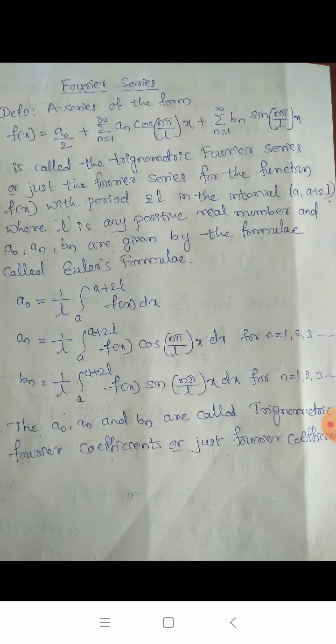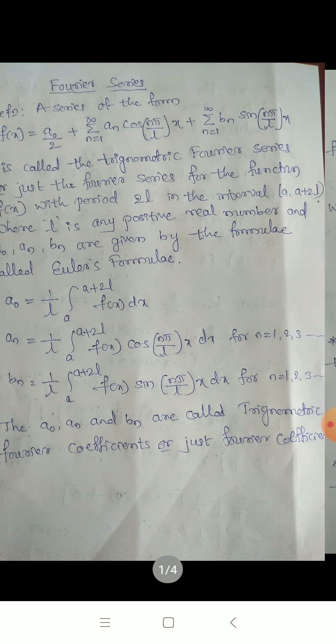Therefore, the series f of x is equal to a naught by 2 plus summation n is equal to 1 to infinity a n cos n pi by l x plus summation n is equal to 1 to infinity b n sin n pi by l x is called the Fourier series, and these a naught, a n, b n which are given by this formula are called Fourier coefficients.